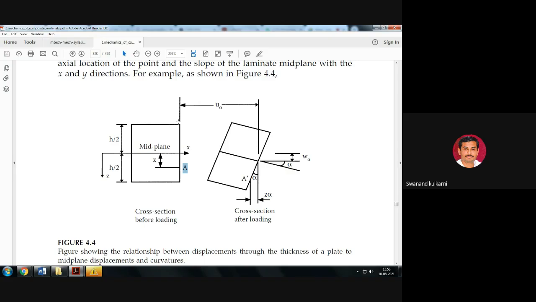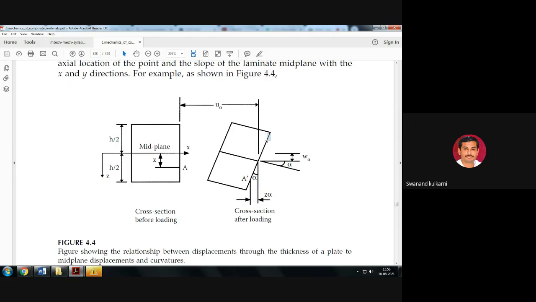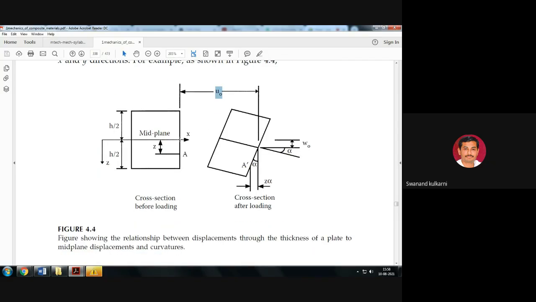Now see, this particular surface and the same surface is present here also. From its midpoint, the midpoint is present here, and a similar midpoint is present here again. This distance is considered to be u suffix 0, so u0 indicates the distance from this particular point to this particular point. Then you can consider this particular distance w0 here.